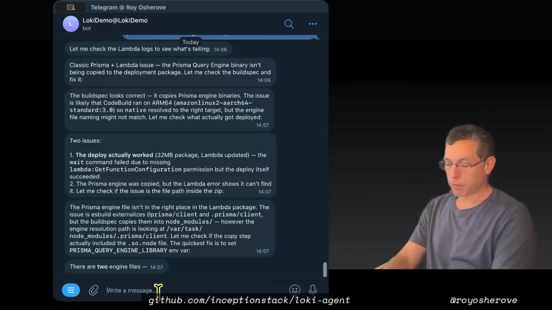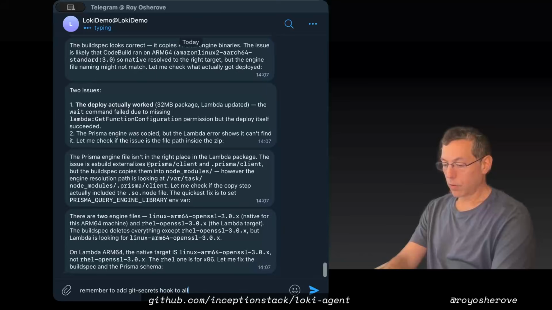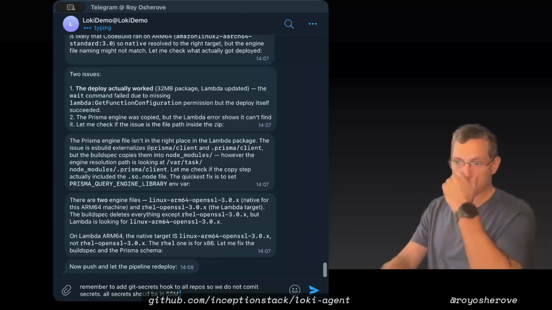By the way, I remembered: remember to add git-secrets to all repos so we do not commit secrets. All secrets should be in SSM. That's Secrets Manager. I think that should already be true, but I'm just verifying.